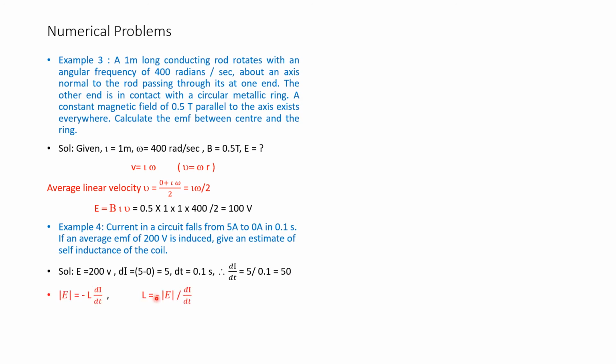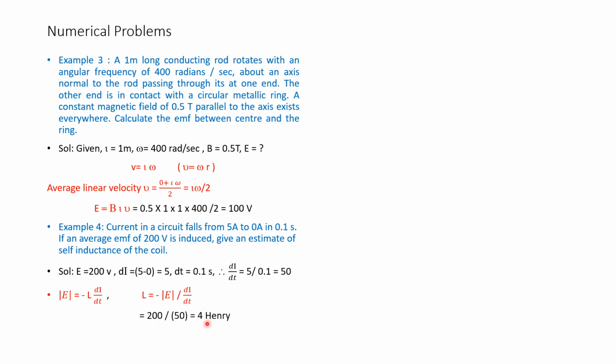We also know the equation: mod EMF is equal to L di by dt, so L is equal to E divided by di by dt. The entire di by dt is taken to the denominator, and the numerator E remains the same. Therefore, let us substitute the values.